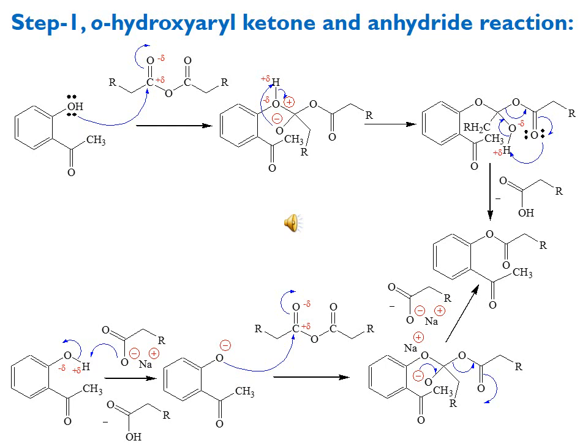This hydrogen can be removed by the other carbonyl oxygen of the anhydride functionality, but as we know, negatively charged sp3 hybridized oxygen is more nucleophilic as compared to neutral sp2 hybridized oxygen. So therefore the proton of this oxygen is removed by the negatively charged O minus oxygen, and we move towards the further reaction.